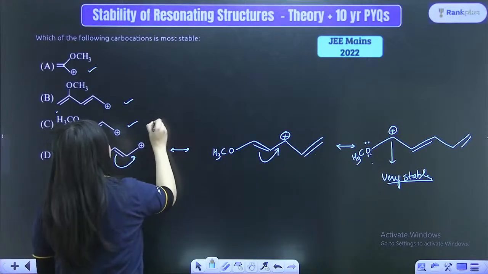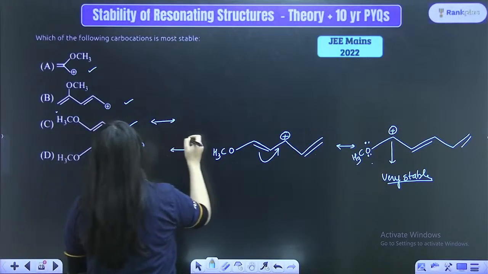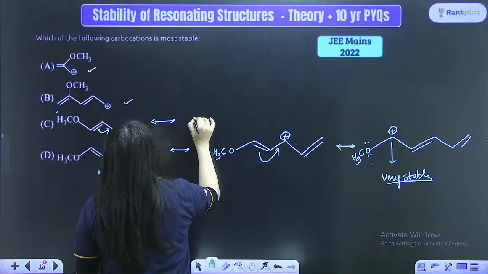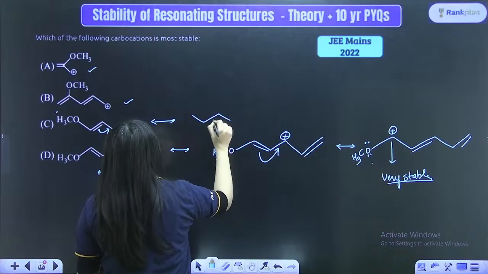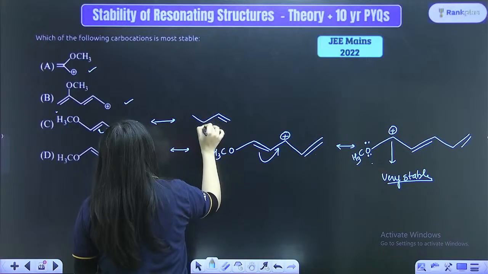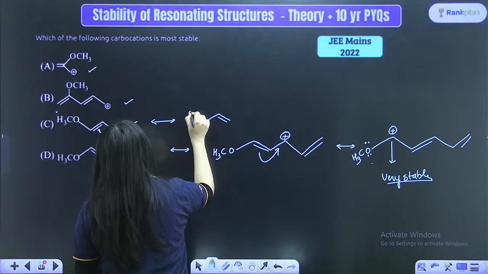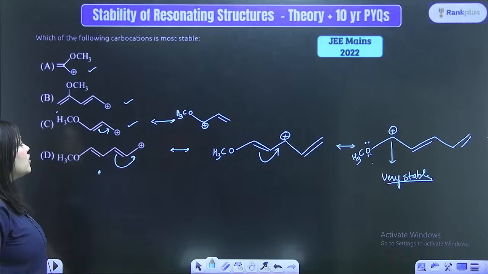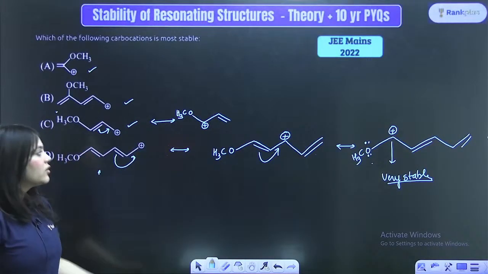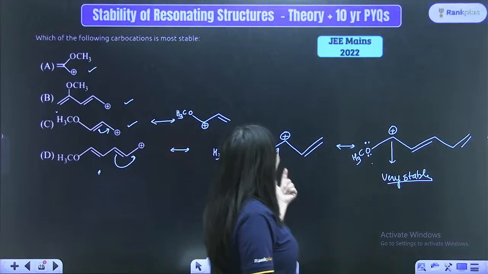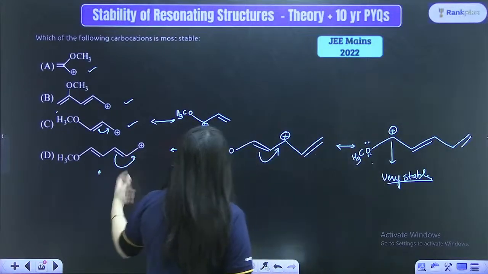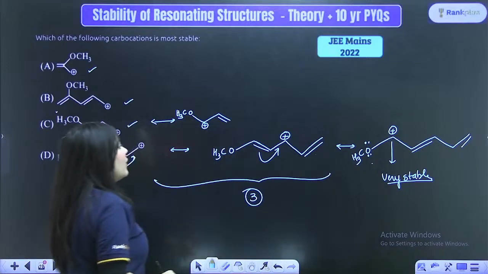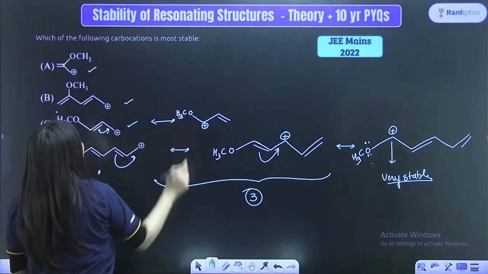Let us also draw the resonating structure in the C option. In the C option, what will happen? Once again, this will move over here, so it will form 1, 2, 3. The positive charge will come over here, and here is the OCH3 group, right? So here there are just 1 and 2 resonating structures. Here there were 1, 2 and 3 resonating structures present. Can everyone see? 3 resonating structures were present over here. Here there are just 2 resonating structures.